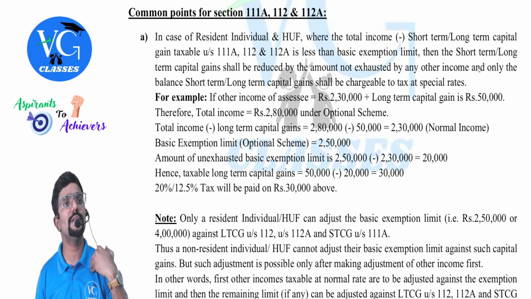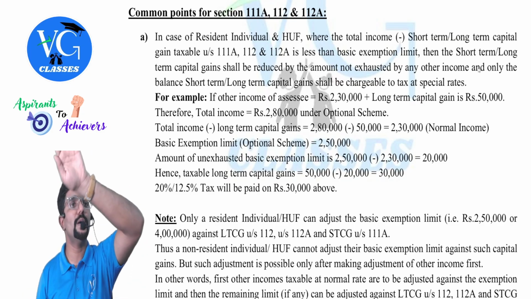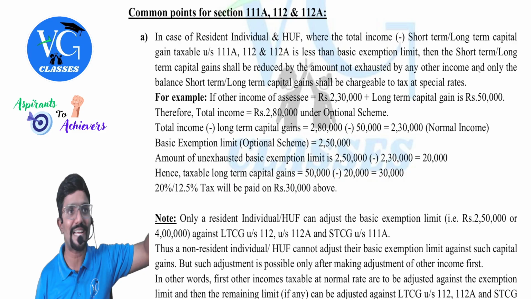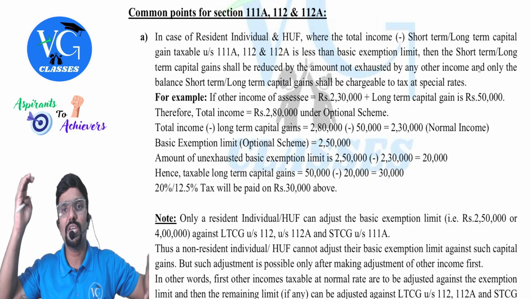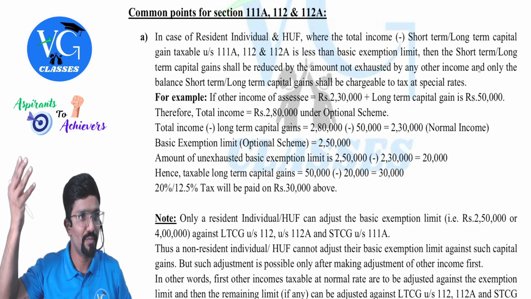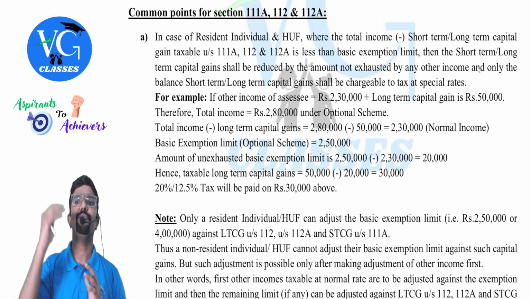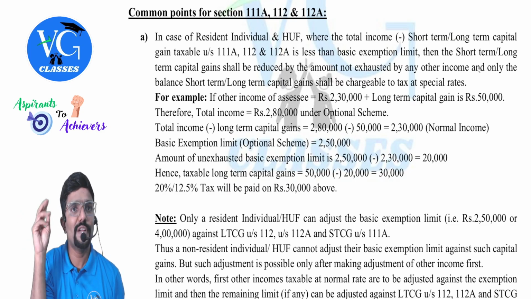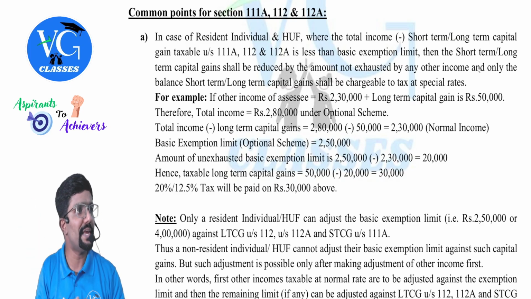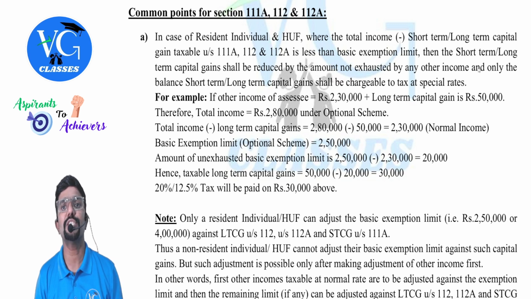Guys, does my total income include capital gain special income also? Yes. Now from total income, you remove capital gain special income, which is taxable at special rate. Remaining is normal income. Check whether it is more than the basic exemption limit. If yes, calculate the tax as usual. Sir, what if my normal income is less than the basic exemption limit? Then whatever the difference is, I can adjust it against capital gains special income.